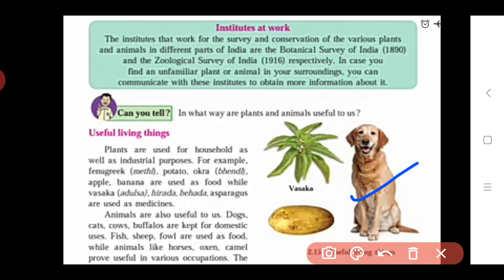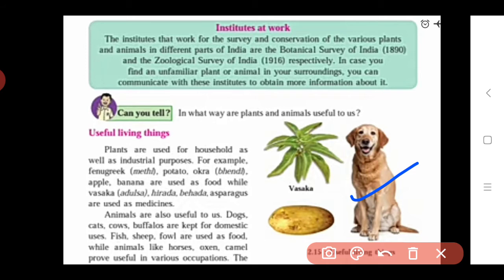So here we see how dogs are useful to us. Dogs guard our house. Cats help to remove rats and mice in our houses, and some insects too, they eat such types of animals. Due to this, our house remains clean. Cows and buffaloes give us milk. So in this way, these animals are very useful to human beings for domestic use.